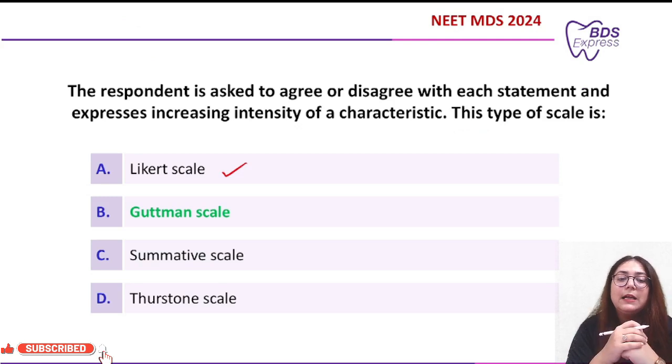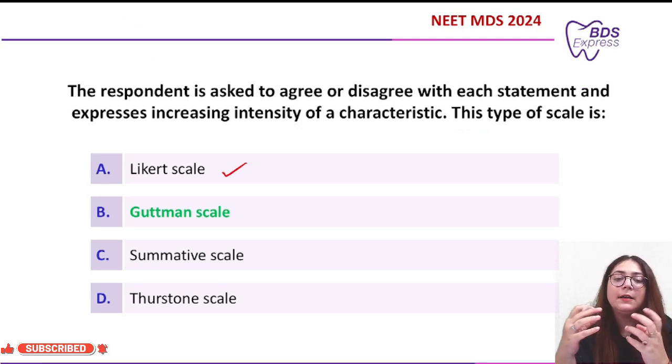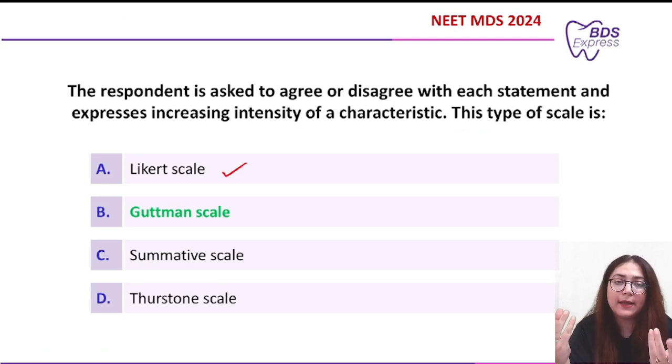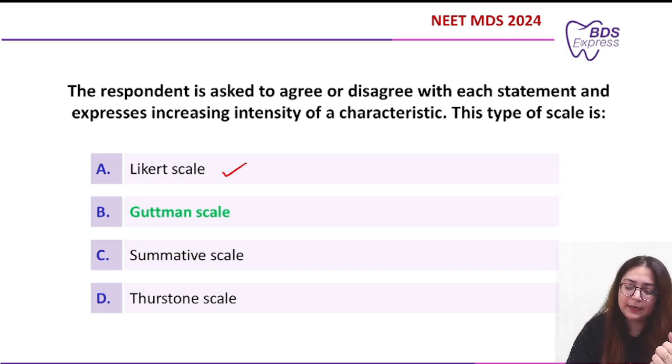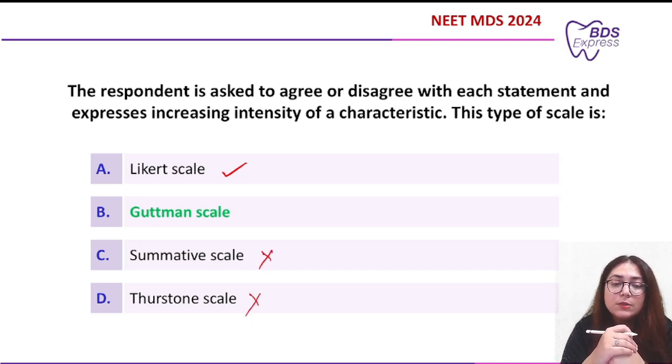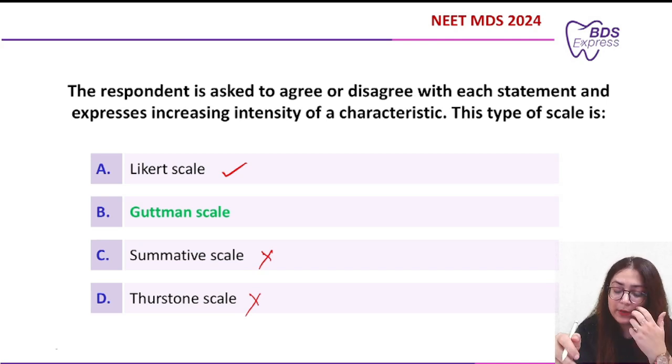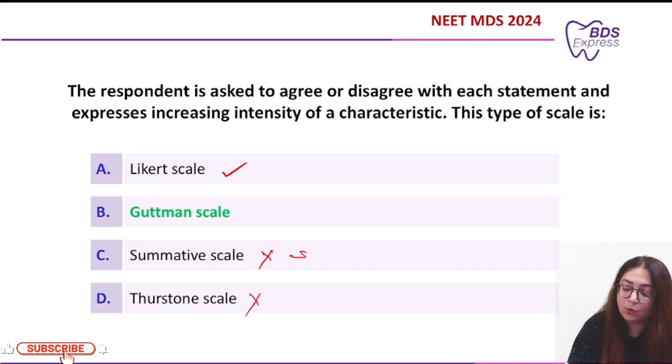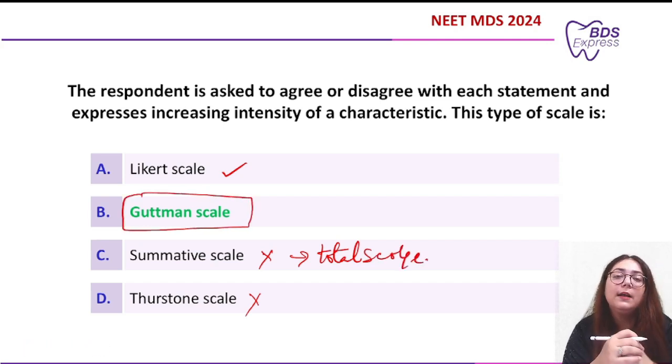In Likert scale, there are statements and the respondent has to agree or disagree with the questions or with whatever the questionnaire says, but it does not follow a hierarchical pattern. Neither does summative scale follow a hierarchical pattern, nor does Thurston scale. And moreover, in the case of summative scale, a total score is required. Right? So, all these are ruled out. The correct answer is Gutman scale.